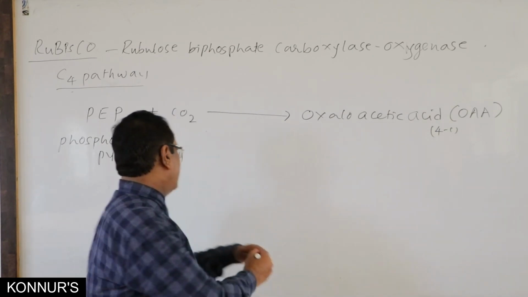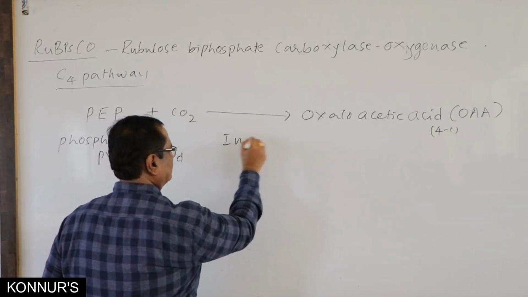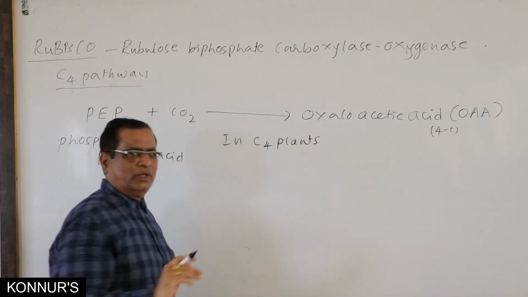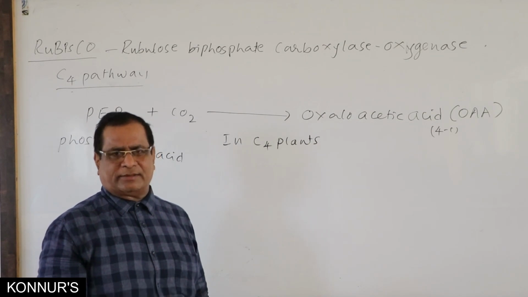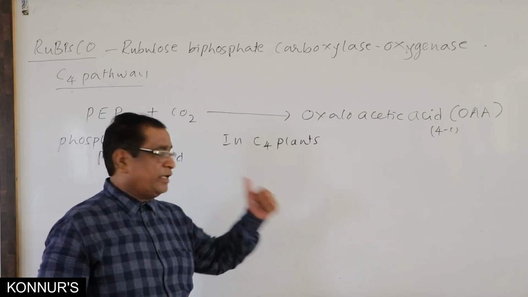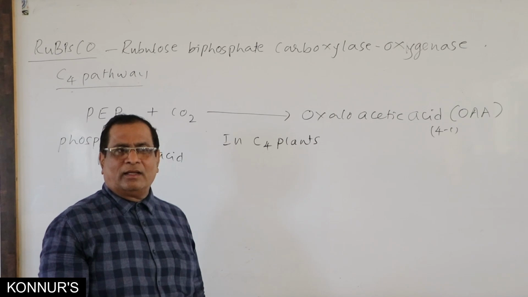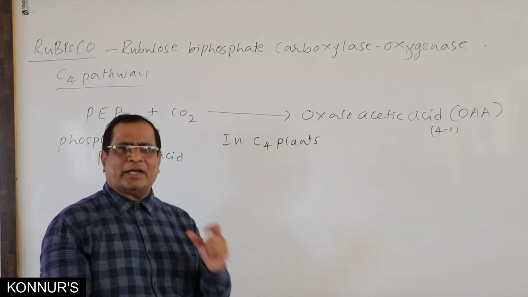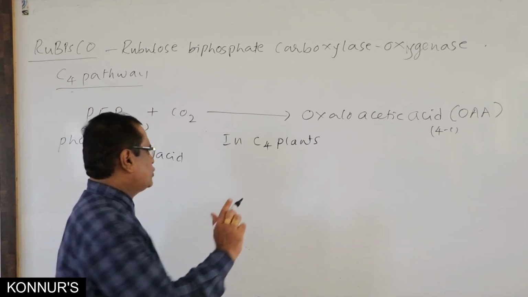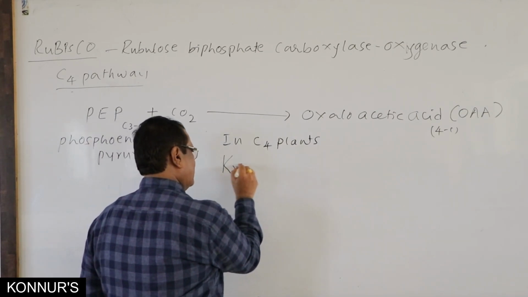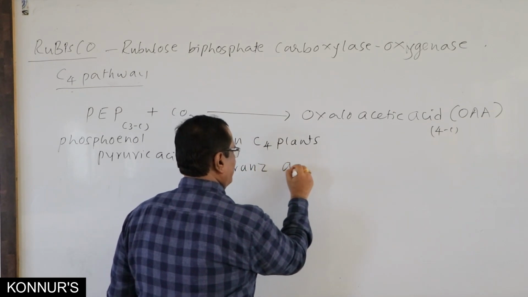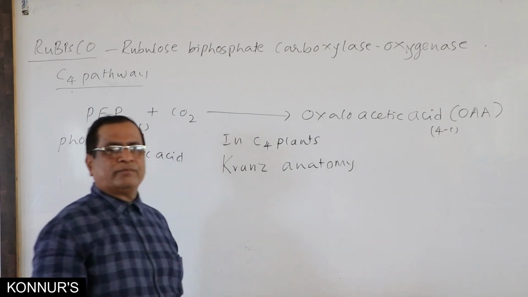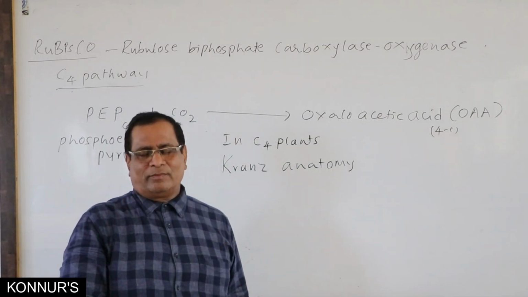In C4 plants, in the sense in which C4 pathway takes place, the leaves do have a different anatomy. That anatomy is said to be Kranz anatomy.